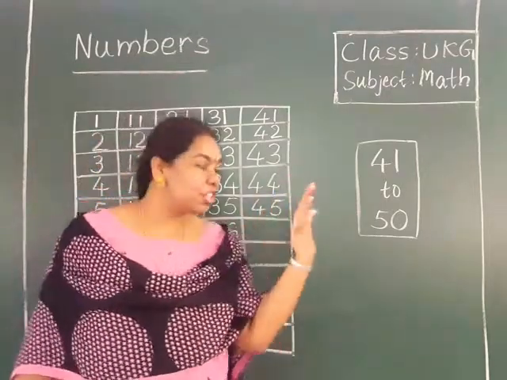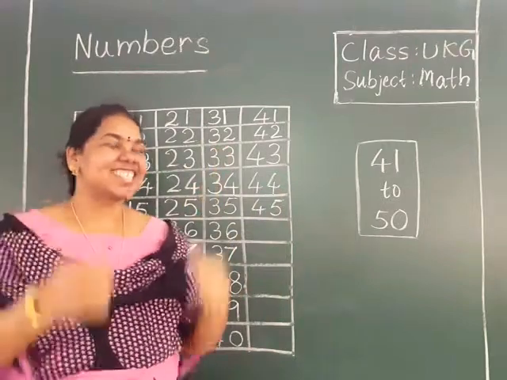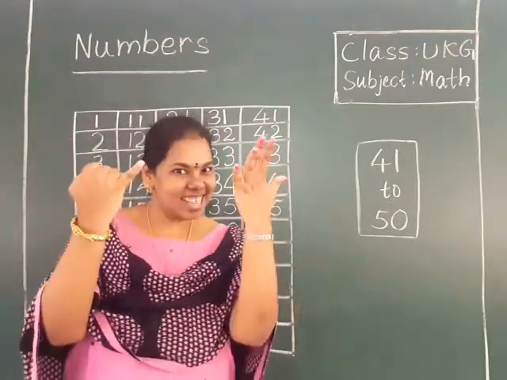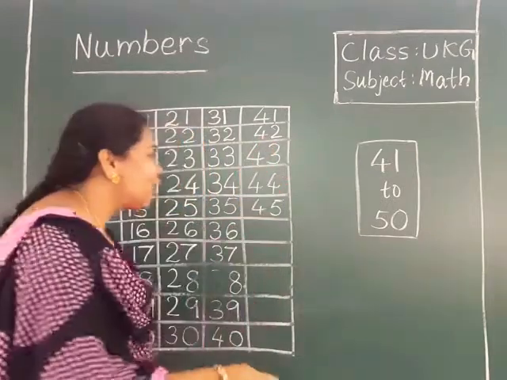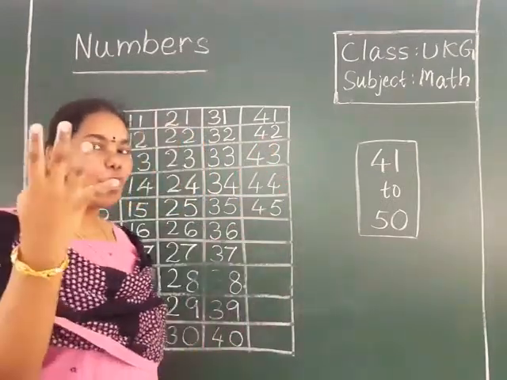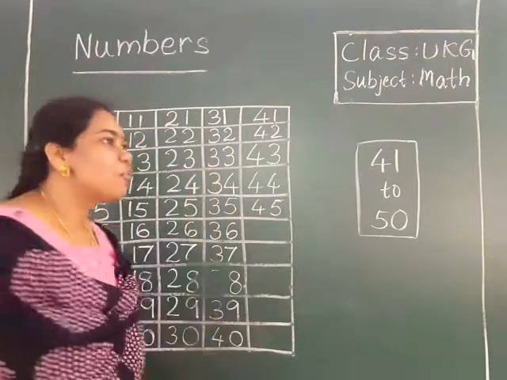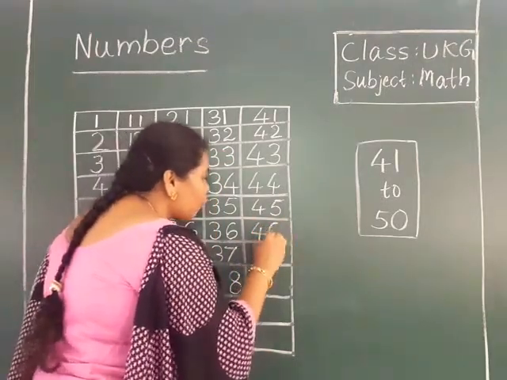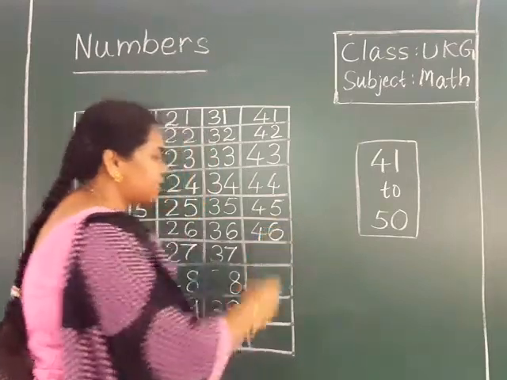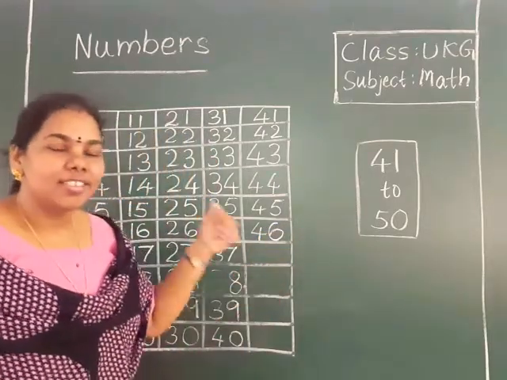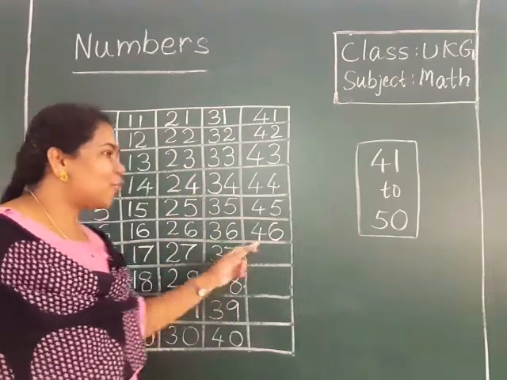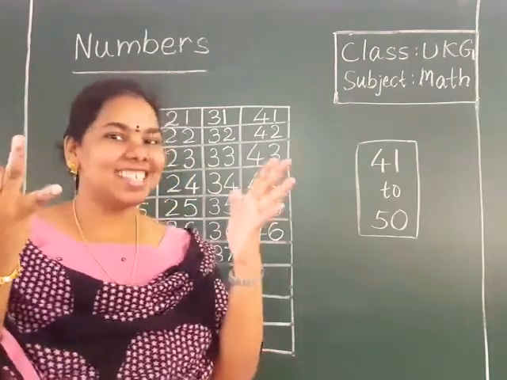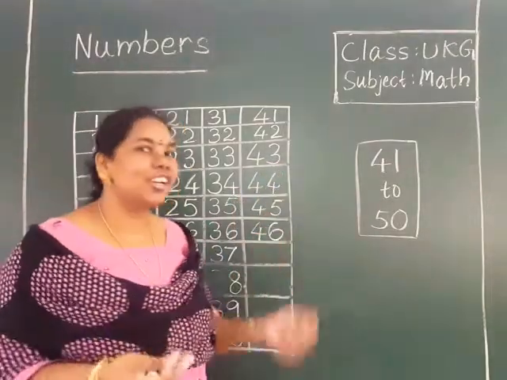45. 5 after which number? 6. 45 after which number? 46. How to write 46? 4 6. 46. 46 after, 6 after 7. So 46 after,